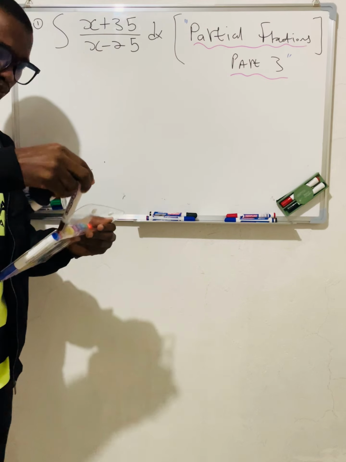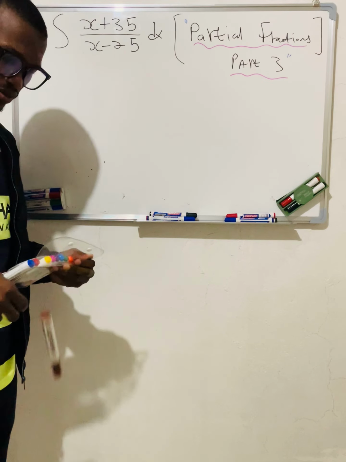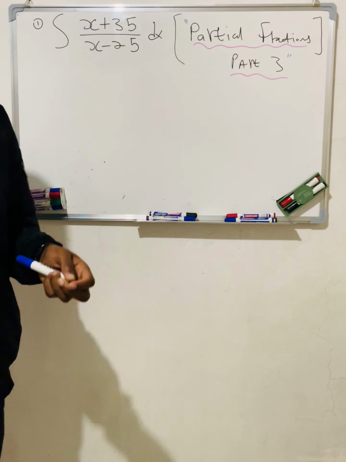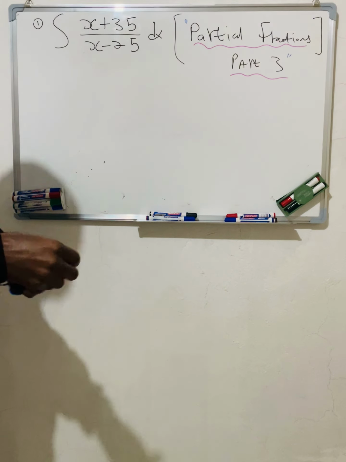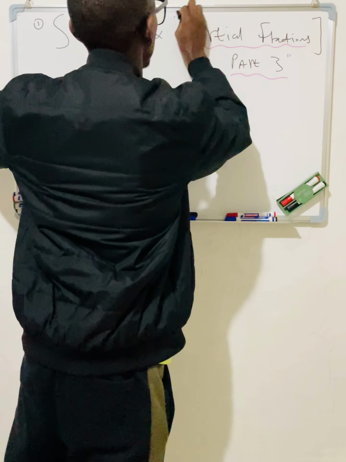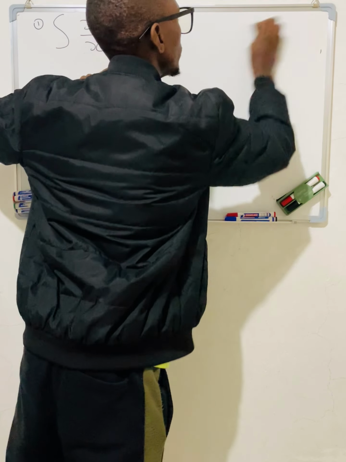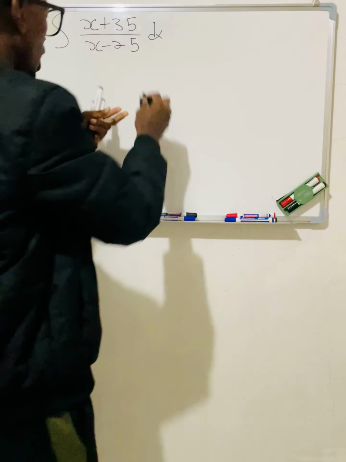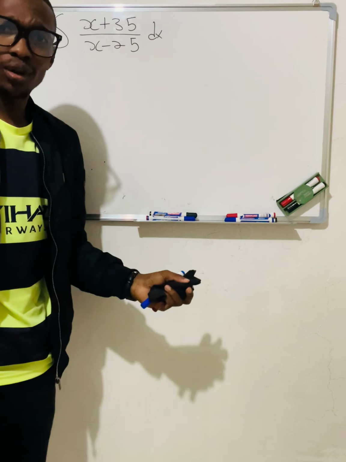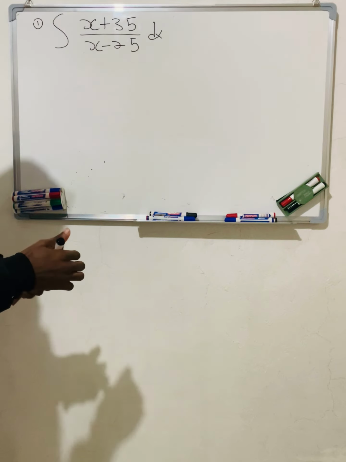I think I'm going to go with brighter colors for now. My apologies. Alright, good stuff. So remember, it's partial fractions. How am I going to deal with this problem? How are you going to decompose it, guys, basically?